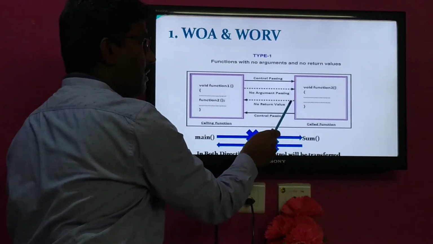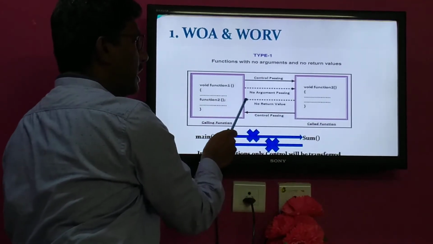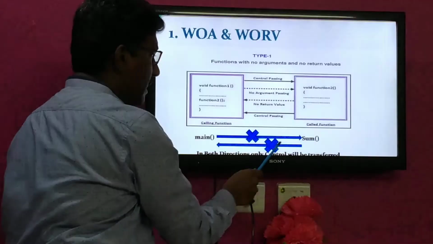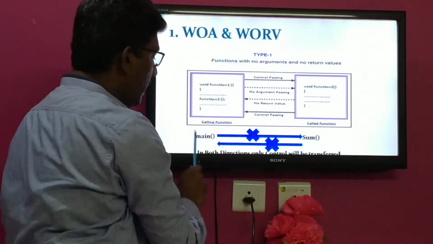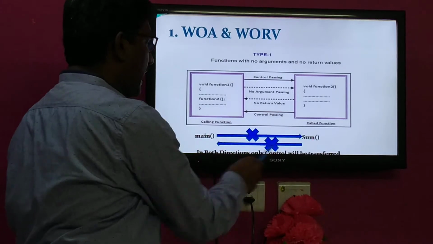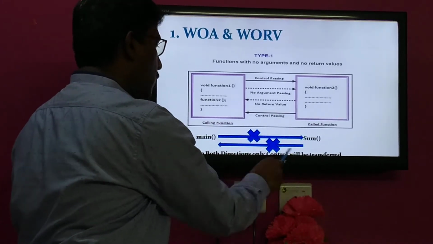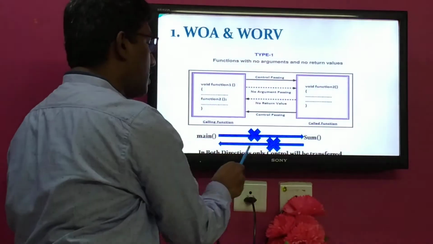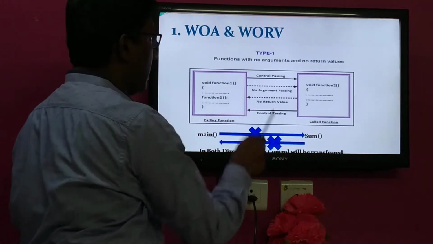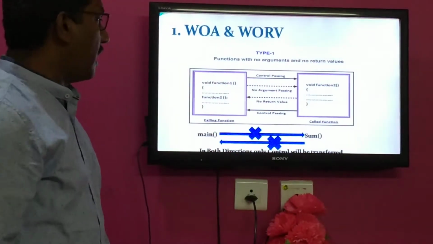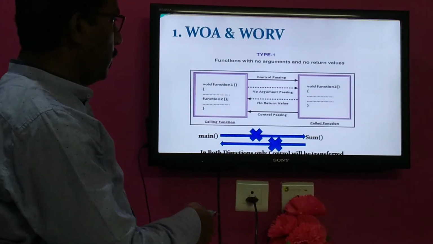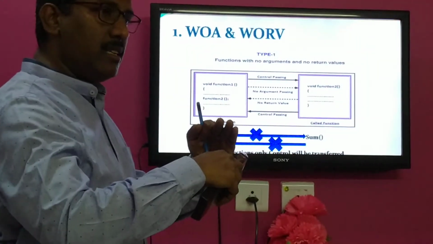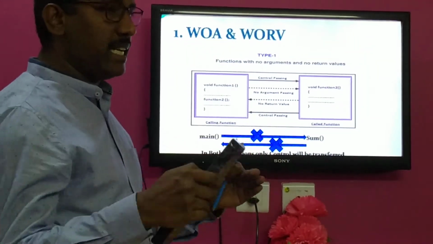After completion of the task, it will return control, but it will not return any value. That is specified over here. So sum will return control to main, but during that process it will not return anything. So in both directions, no arguments and no return values. Arguments are not passed and return values are also not there in the case of this particular type 1, called without argument and without return value. This diagram illustrates the simple category called without argument and without return value. Communication is established through control but not arguments and return values.